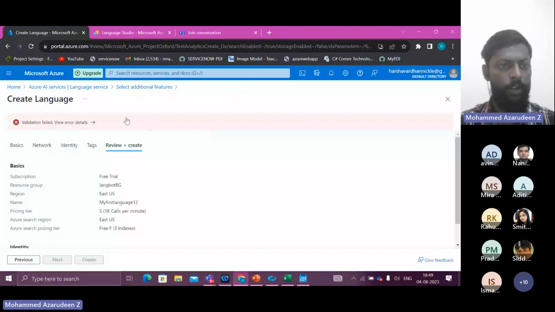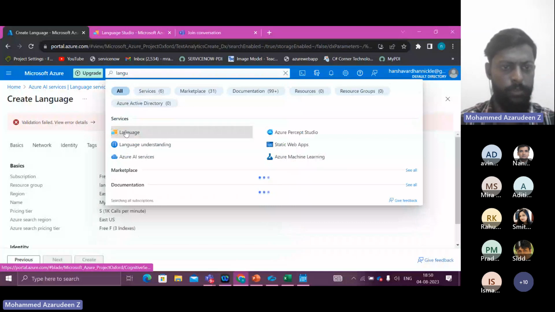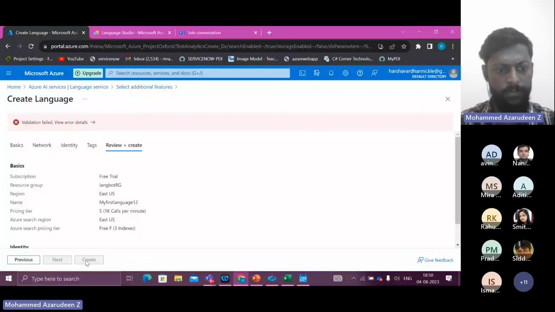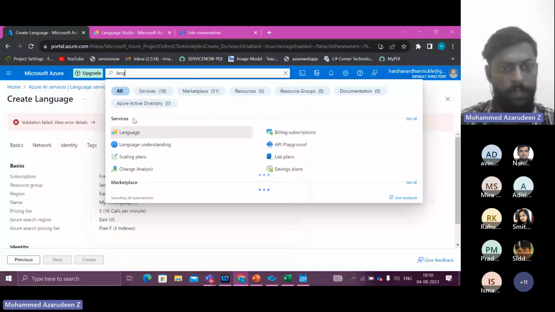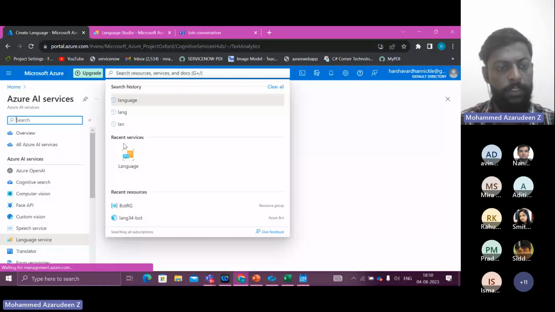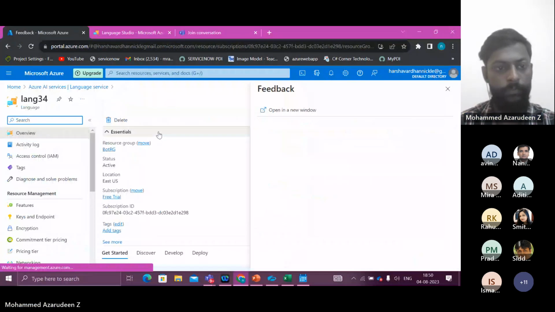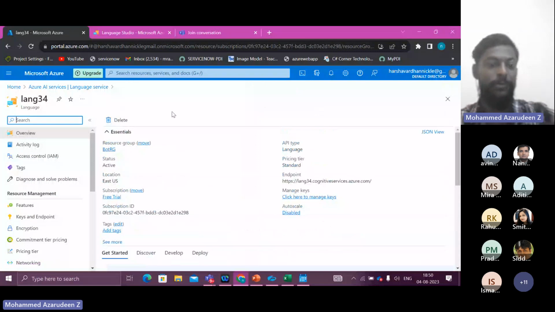Okay, no problem. I already have a language service, so let's go with that. So when you click, if something went wrong here, you just have to give OK, and it should say that validation passed. If it says validation has passed, the service will look like this. Okay, so the language service will look like this. I already created one, just in case this happens, because it happens a few times. So I've created a language service in Azure.